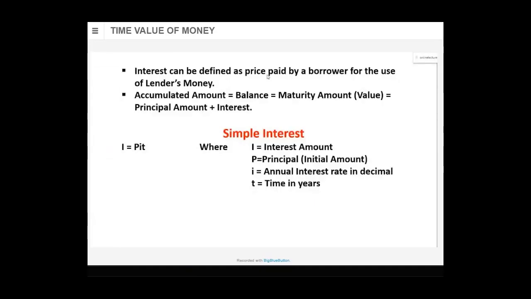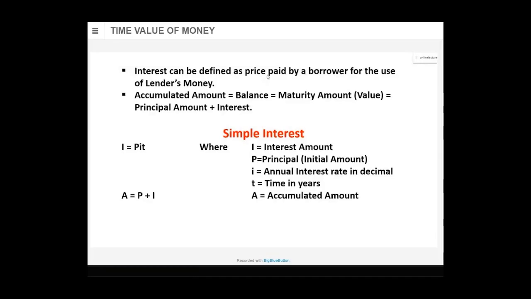Small i is the annual interest rate in decimal. I'll come to that. What do you mean by annual rate of interest, or interest rate in decimal? Okay, I'll come to that point. T is time in years. That is one. Another formula you require is A is equal to P plus I. A is accumulated amount, or balance, or maturity amount, which is equal to principal plus interest.